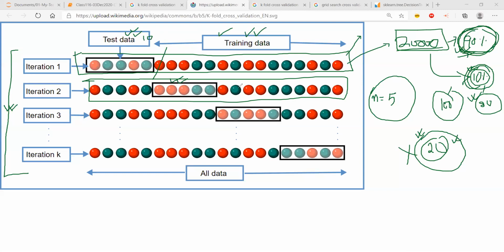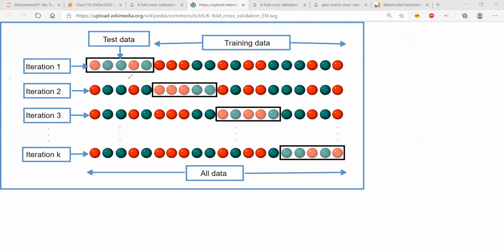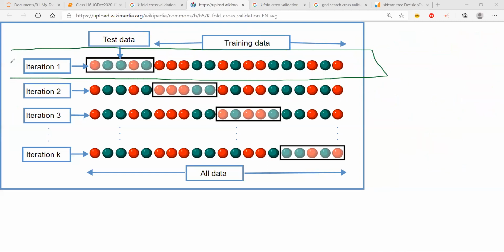Okay. Now in k-fold, if you just try to remember this, if I take only one of the iterations over here, we were already doing this. We are using the train test split function to create the test set and the training set, feed the model over here, then you test the model over here. We are already doing that. Then what is the advantage of using k-fold?